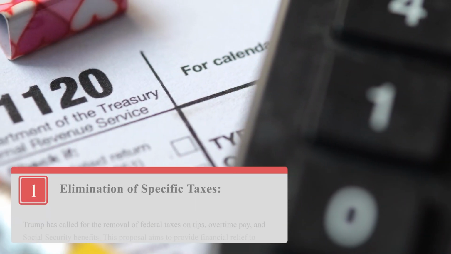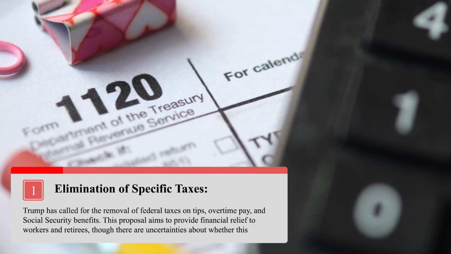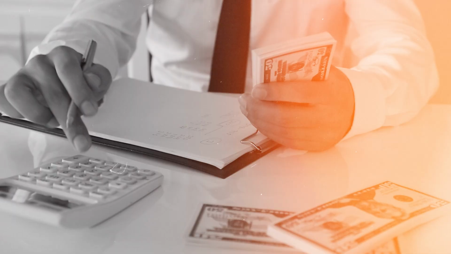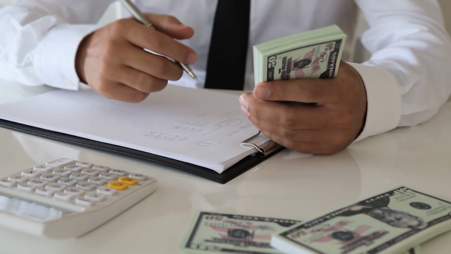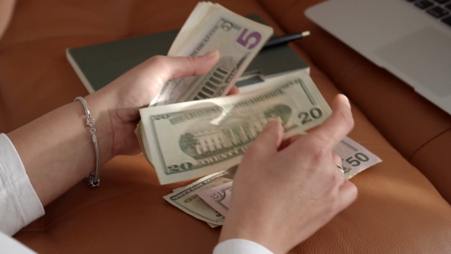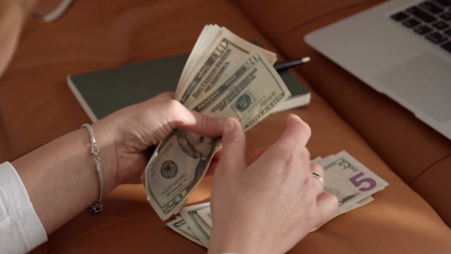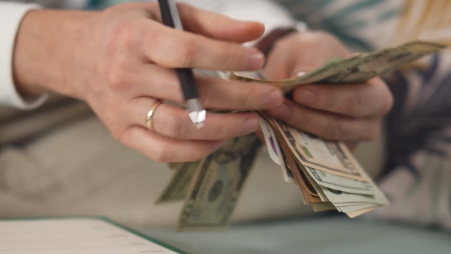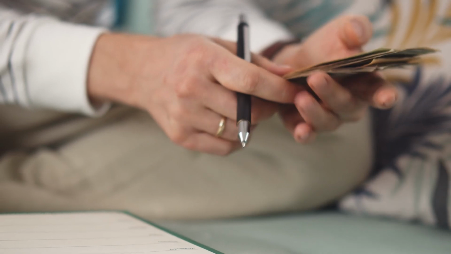The elimination of specific taxes, right? Trump has called for the removal of federal taxes on tips, overtime pay, and Social Security benefits. This proposal aims to provide financial relief to workers and retirees, though there are uncertainties about whether this would include both income and payroll taxes.